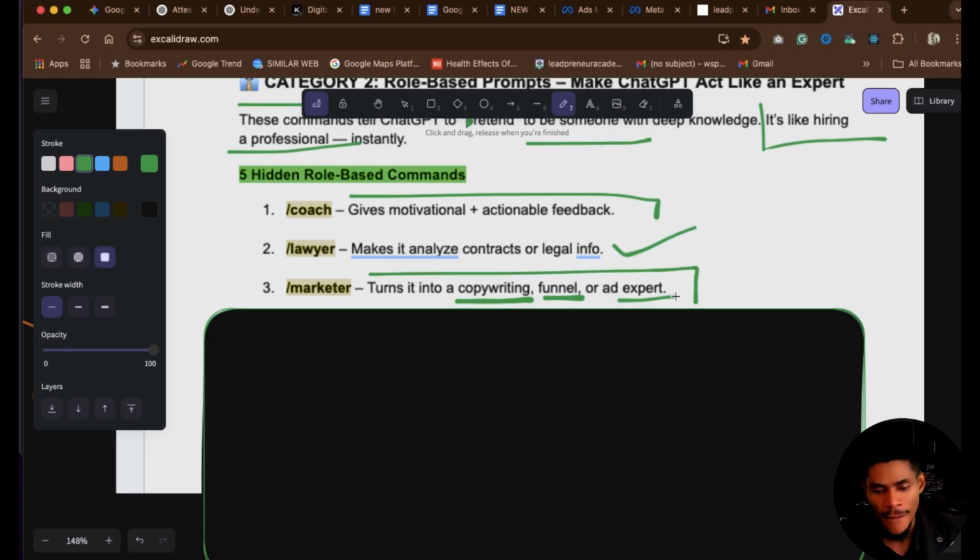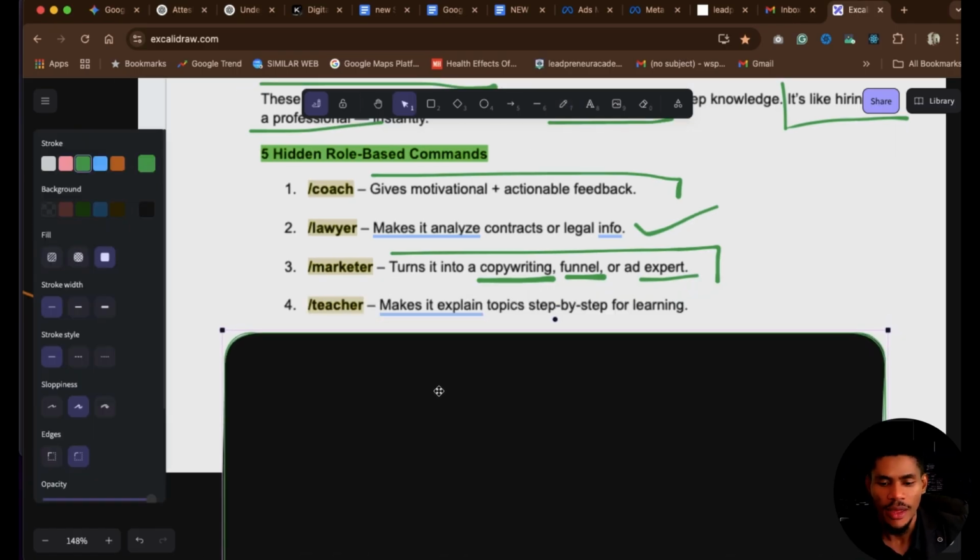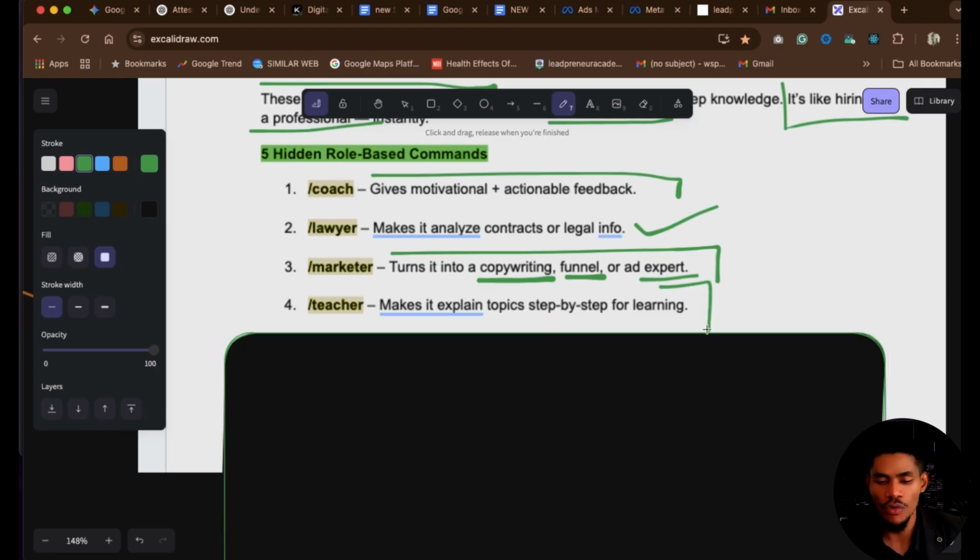Then the next one here will be teacher. Now, you are a lecturer or you like to explain stuff wearing the hat of a teacher. You want people to understand what you are into, what you do. This is what you use. You go for /teacher. When you use this /teacher, it makes ChatGPT explain topics step by step in a way that is easy for the people that are listening to you. They can assimilate quickly. So that is the entire goal of using this particular one.